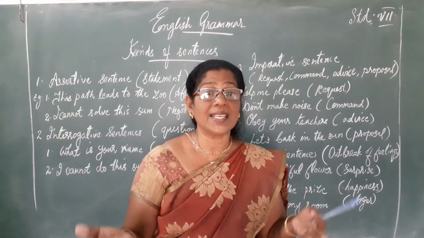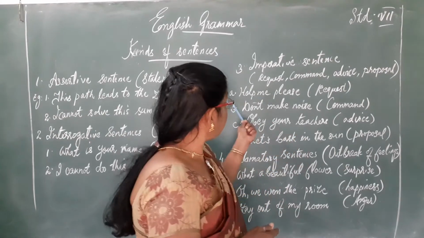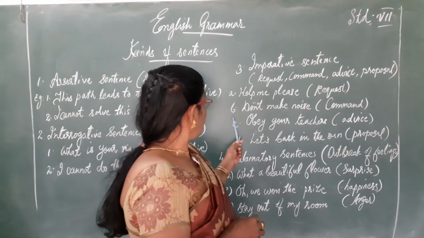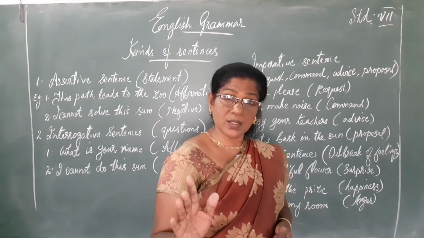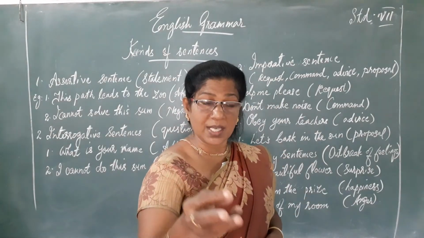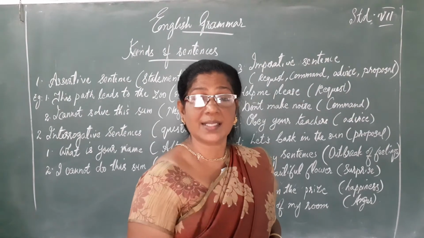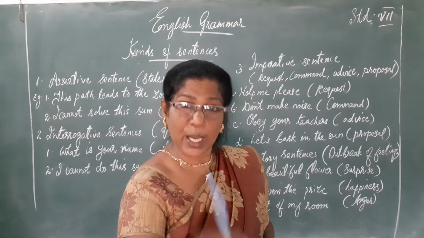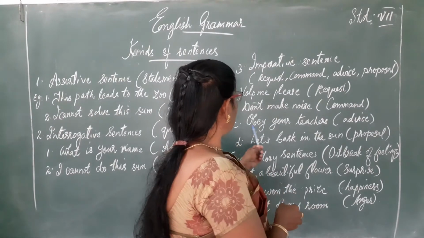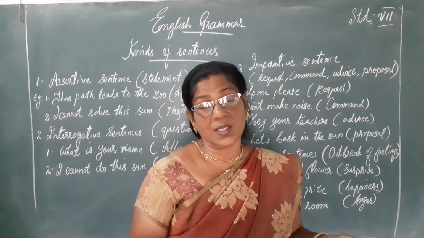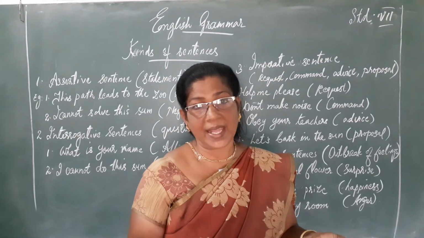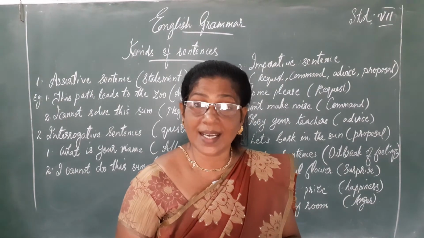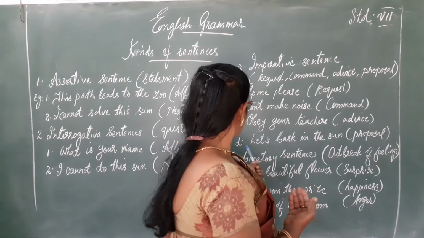So if the sentence makes a request, it can be an imperative sentence. Don't make noise. So it's a command. If the students are making noise in the class, the teacher will say, don't make noise. So it's a command. Now, obey your teachers, obey your parents, obey your elders. All these are advices.